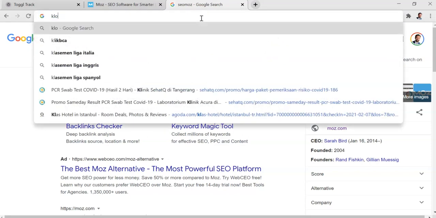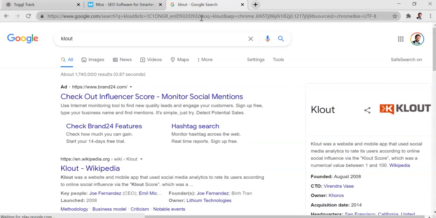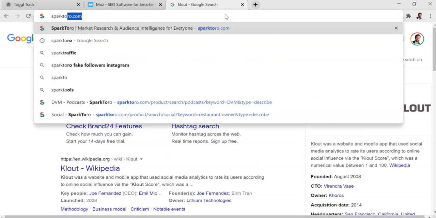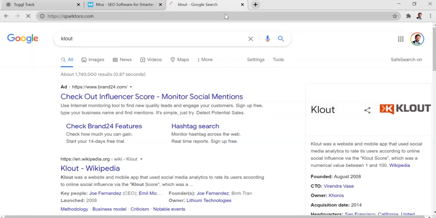Now, to give you some background, there used to be this website called Klout. And what Klout did was it enabled you to look at the market and see how much clout or authority certain people had. So people that had certain followings, they had a lot of influence through certain channels, but that doesn't exist anymore. But what has come to replace it is something that's even better, and that is Sparktaro.com.